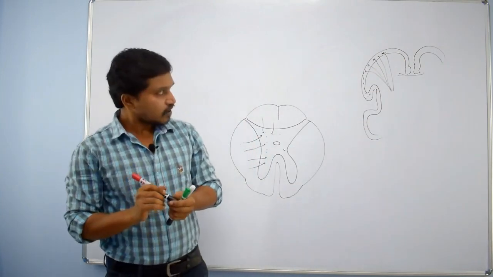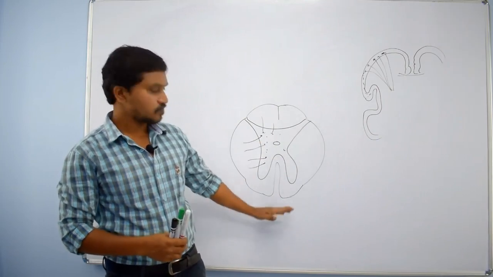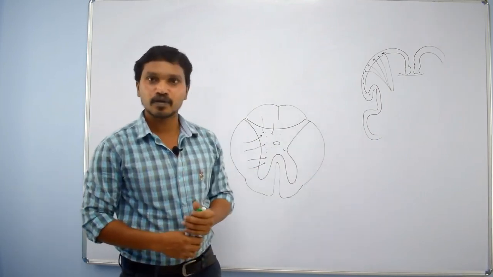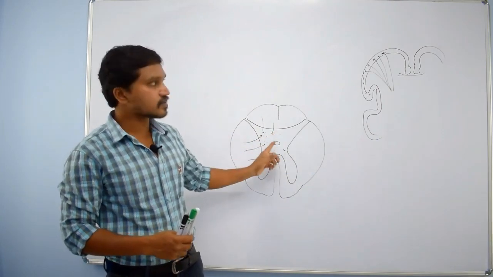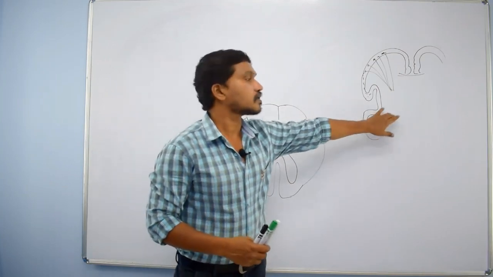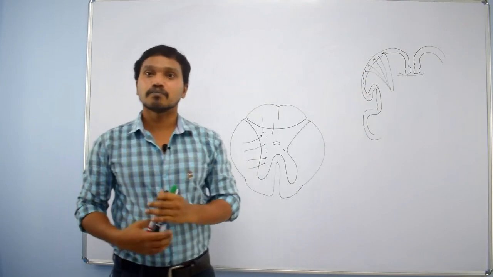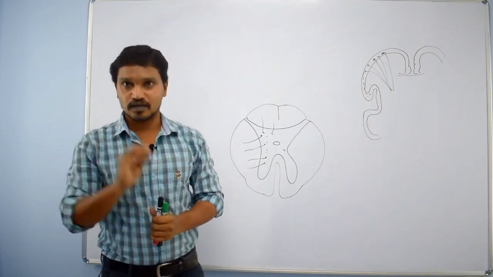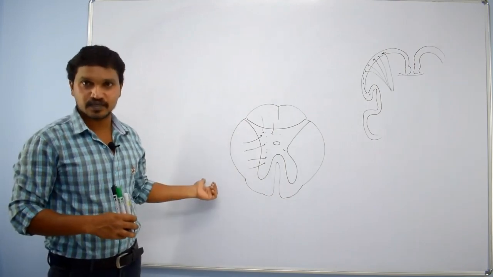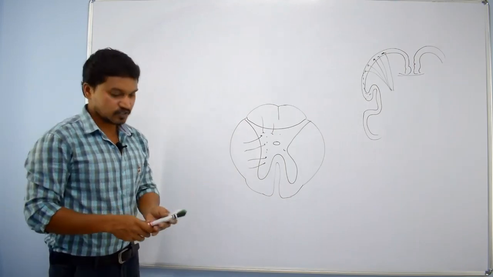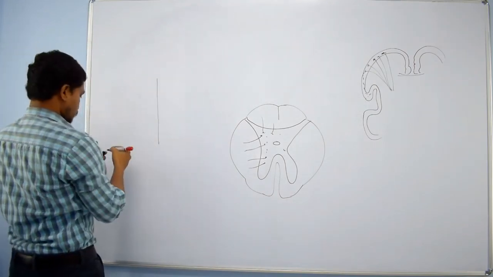Clear? And why the difference? Both are central nervous system parts, the spinal cord and the brain. But in the case of the spinal cord, we find grey matter in the center, while in the case of the cerebrum, grey matter is present at the periphery, which we call cortex. Why? What is the reason behind it? It is a developmental reason. You must be aware of the development of the neural tube.